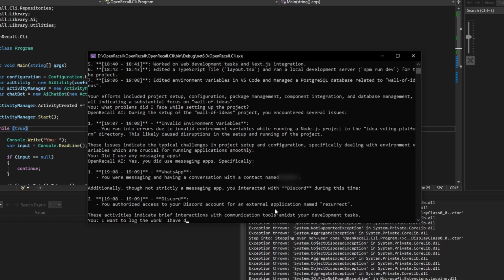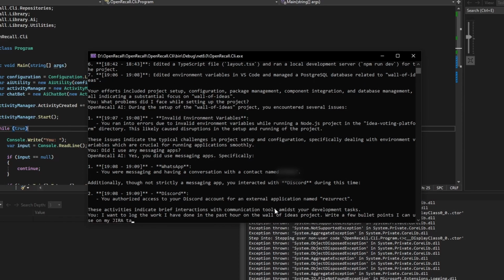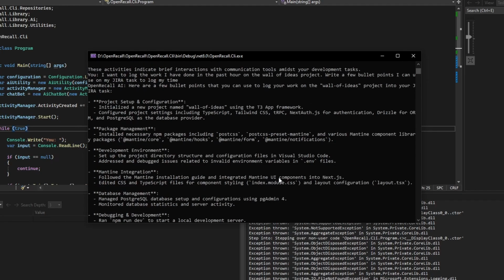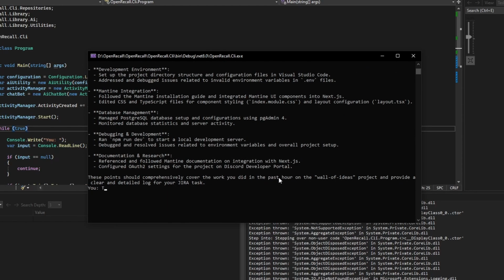Finally, I told the AI to generate some work logs so I can add them on the Jira task when I log my time, and it provided me with a bit long and detailed answer, so I asked it to shorten it. The new result is exactly what I needed, so I'd say this was a success.